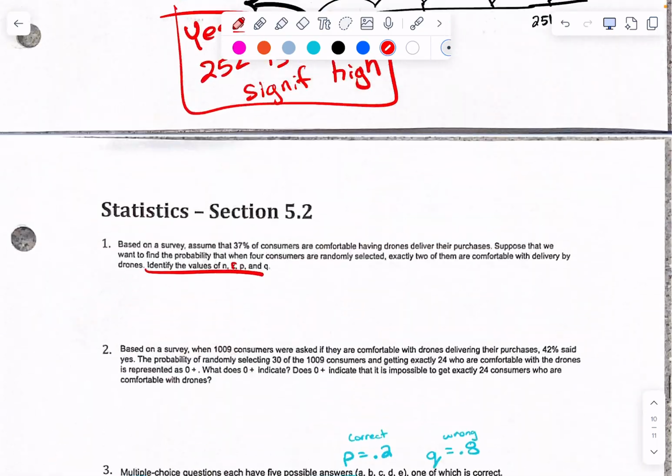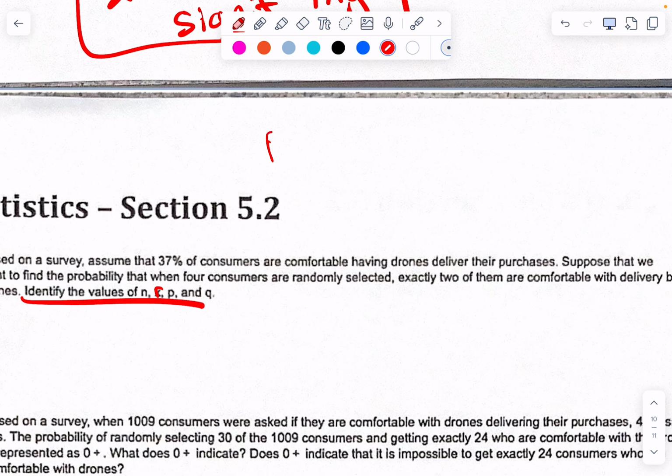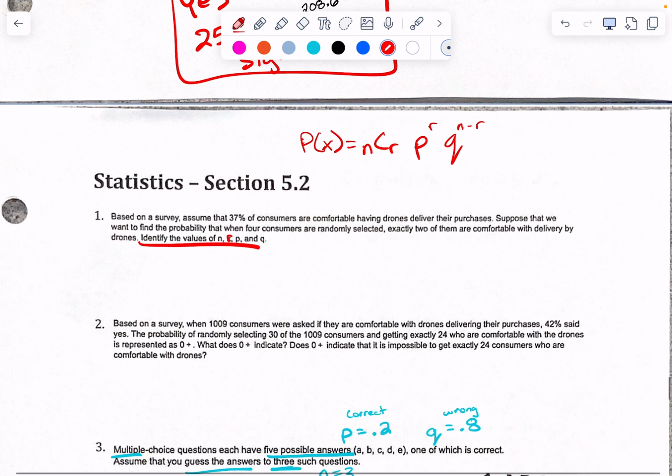If it's helpful, write the formula at the top. P of X equals NCR, P to the R, Q to the N minus R. Make sure you have it handy somewhere. And I would maybe memorize that thing, actually, if you haven't already. You probably will have it memorized whether you want to or not after this homework assignment. Got it? Okay.